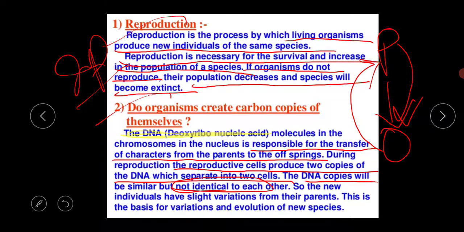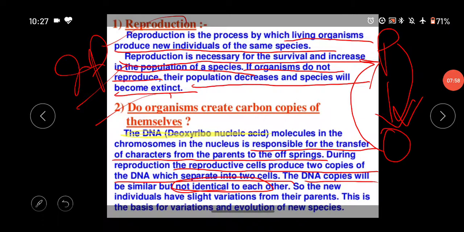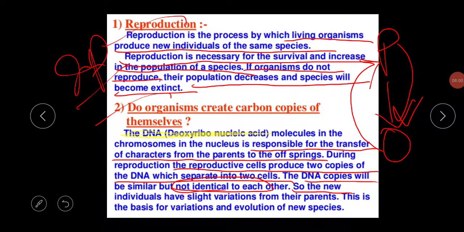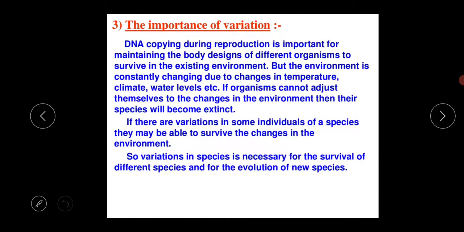So the new individuals have slight variations from their parents. Always remember that individuals have slight variations from their parents, and this is the basis of variation and the evolution of new species. So this is the basic thing about the basis of reproduction. In our next slide we are going to discuss the importance of variation.